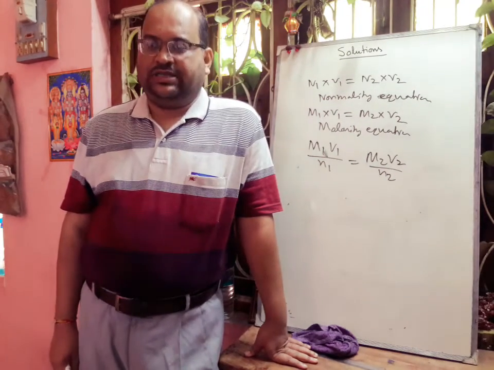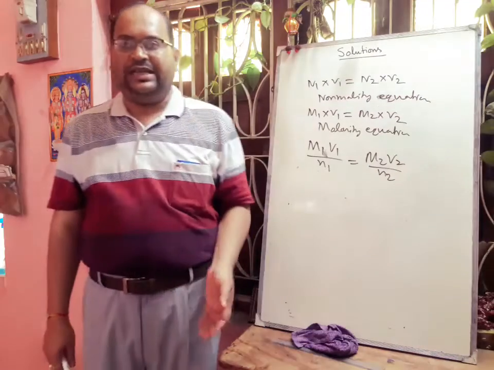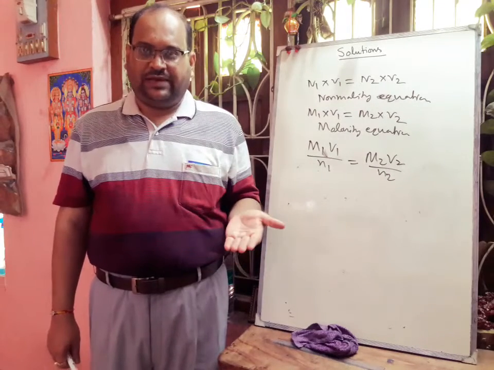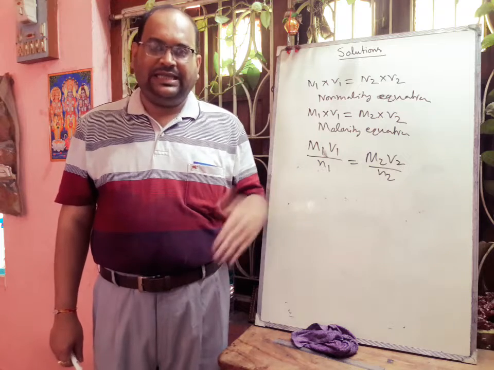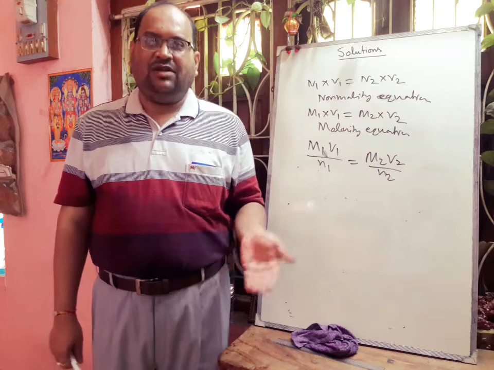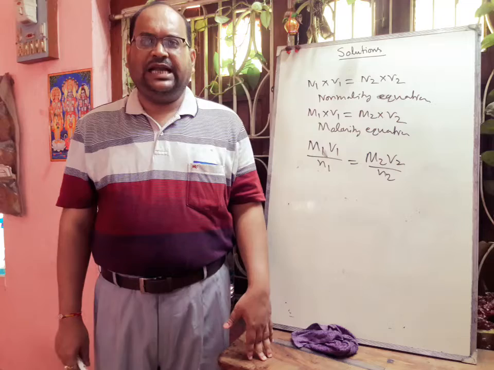Now one very important thing you have to remember. Suppose we take a solution of strength N1 and volume V1 of acid, and mix it with another solution of strength N2 and volume V2. If they are non-reacting, then what will be the strength of the resulting mixture?